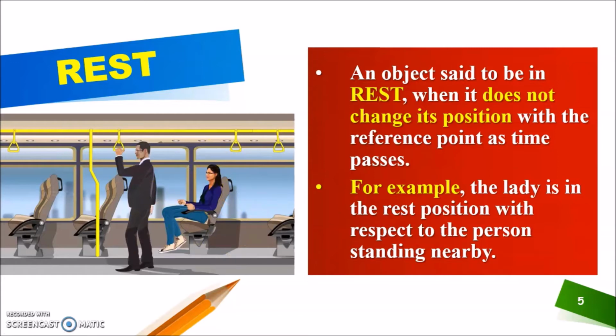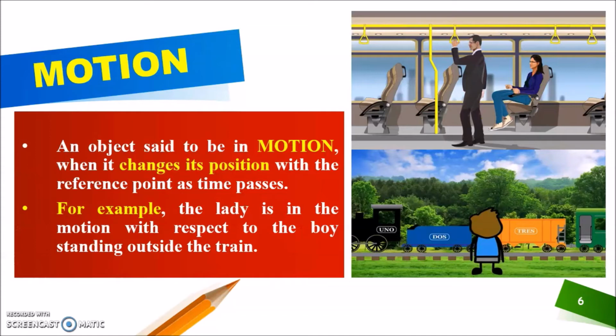Okay, now what is the meaning of motion then? An object is said to be in motion when it changes its position with the reference point as time passes. Okay, now a boy standing outside the train and watching the train going like this in this direction.